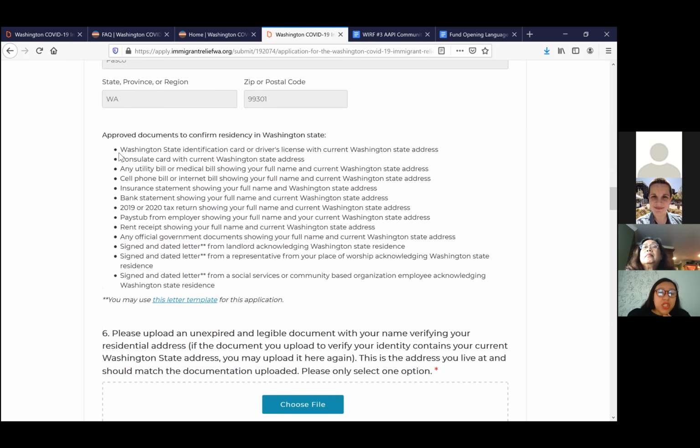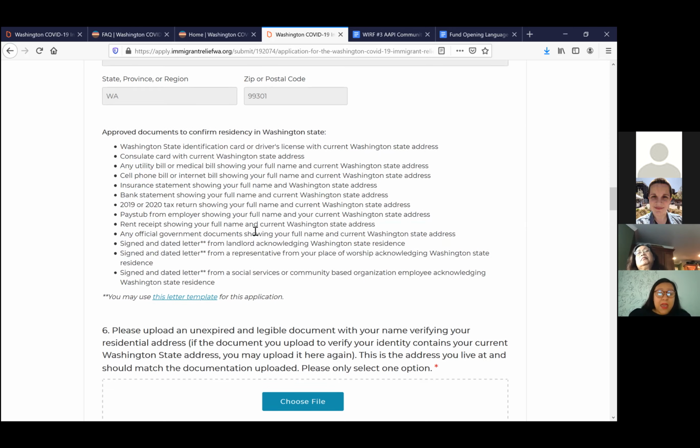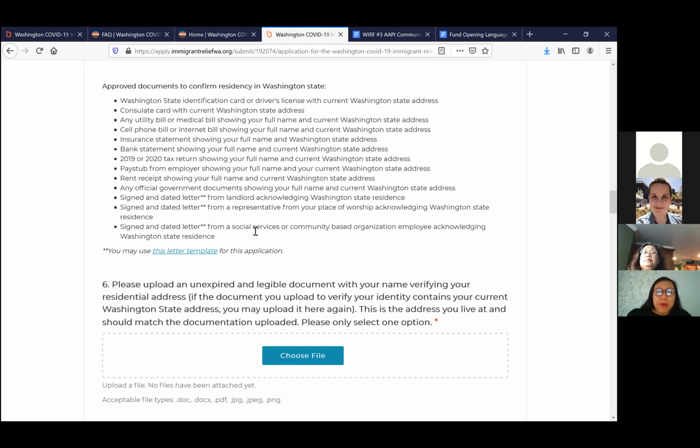Now for this portion, it is the same list of documents that you can present as the previous one, but for this list, you do need that documentation to have a Washington State residency. I completed my brother's application this morning, for example, right? And his ID didn't match the residence where he currently lives. So he got a signed letter from his landlord.